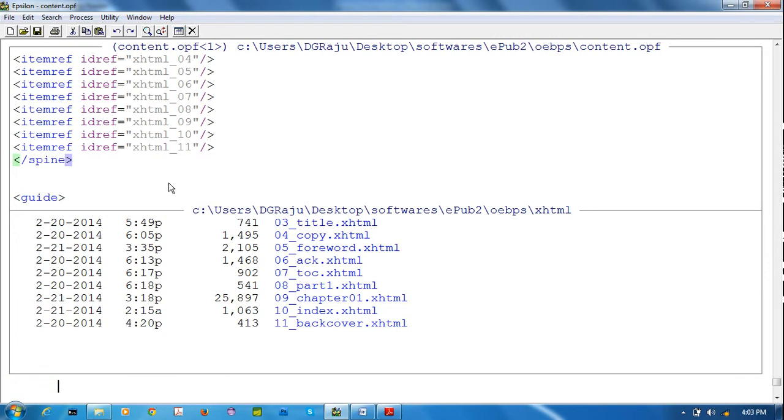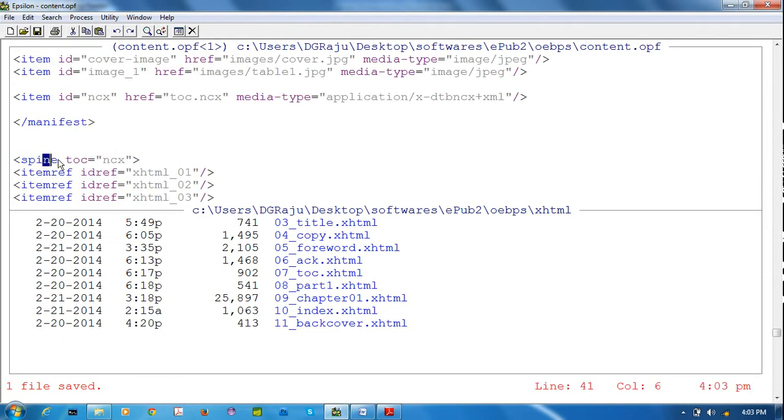So, spine contains TOC is equal to NCX, means it contains a table of contents with NCX file. So this ID should be equals to this one. Suppose you have given NCX underscore 1, you have to mention like that. Okay, but I have already given one NCX now. This is better.